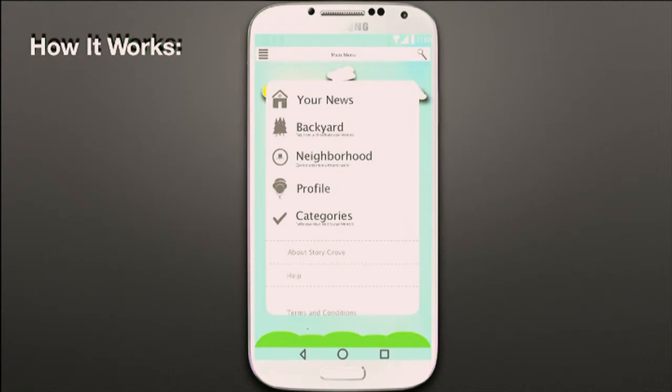Then the profile button's got some really unique features. It's got the current rank system, which is basically a ranking system built off of tagging and how often you're tagging stories, how often you're sharing stories, how often you're connecting with other users.